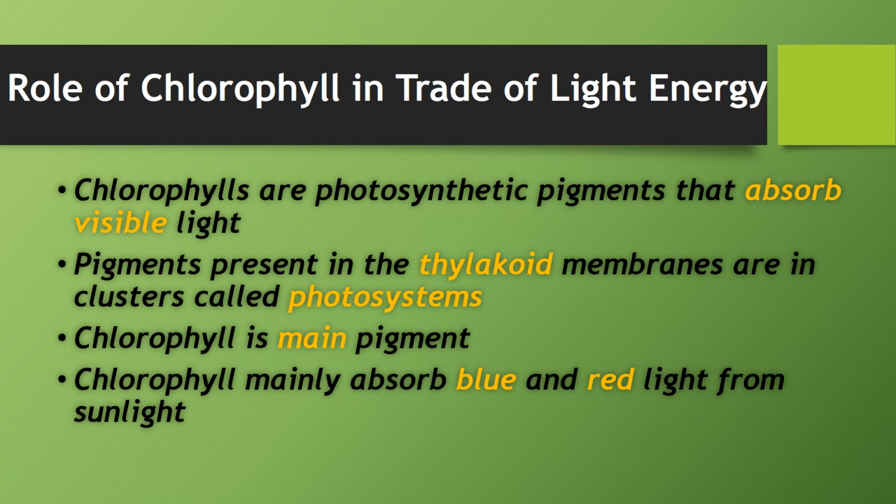Pigments present in the thylakoid membranes are in clusters called photosystems. The thylakoid membrane is the membrane present in the chloroplast, which is a cell organelle. So in the thylakoid membranes, there are clusters of pigments called photosystems. There are two photosystems in which photosynthesis takes place. Chlorophyll is the main pigment. Chlorophyll mainly absorbs blue and red light from sunlight. Red and blue have the high wavelength, therefore they can be absorbed by chlorophyll.